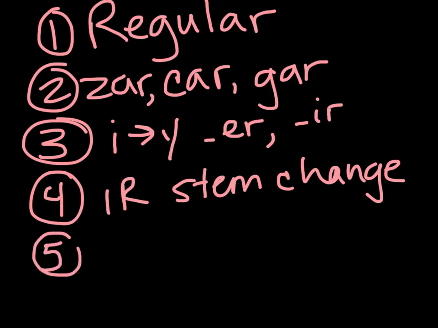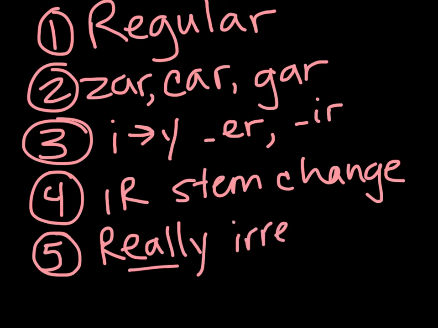And then lastly, you have your really irregular verbs. And those are the ones you just have to memorize, the yo form. And then the rest of the forms are easier to figure out because they kind of follow the same pattern. But you've got to memorize the yo form because you won't learn it any other way. Also remember with the really irregulars, they don't have any accent marks, which is different than the regular, which always has accent marks in the yo and the ella forms.